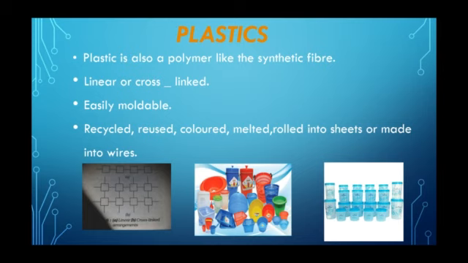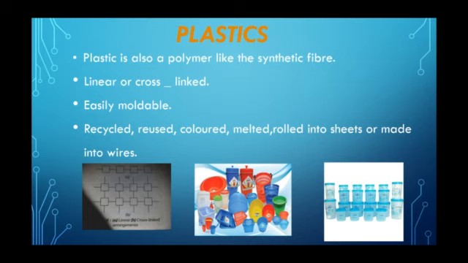Already, we studied in the last class about polymerization. Synthetic fibers are formed by the process called polymerization. What is polymerization? The process by which small monomers are combined together to form a large polymer is called polymerization.